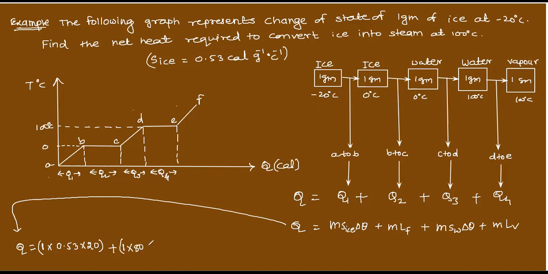Therefore this is 80. Plus again 1 into specific heat of water. Specific heat of water is 1 calorie per gram degree Celsius, into delta theta. Here it is how much? 0 to 100, so you are getting 100. Plus